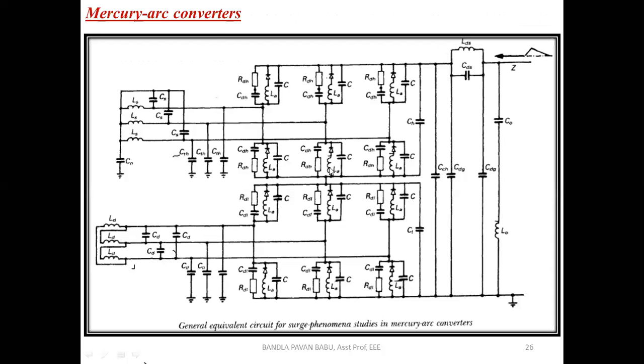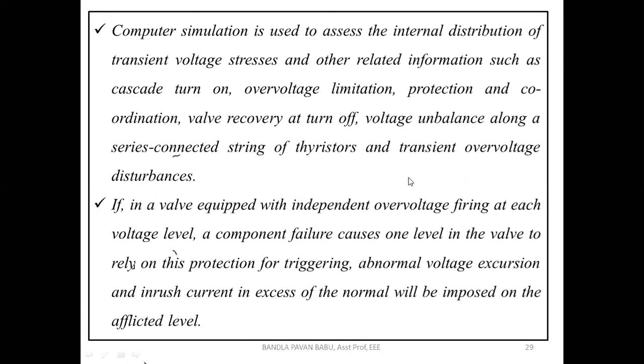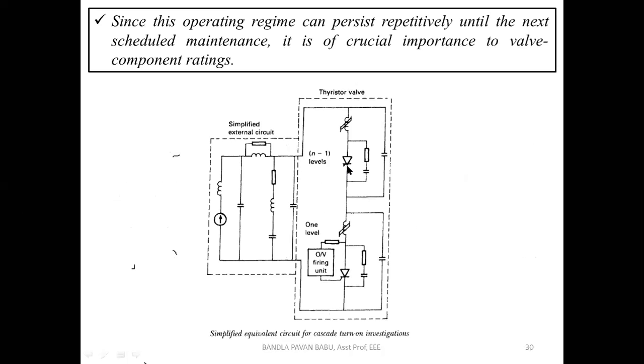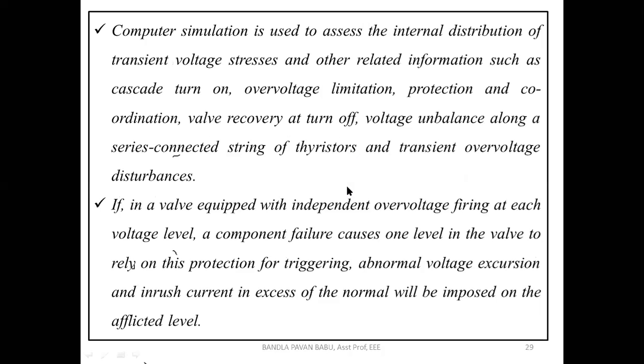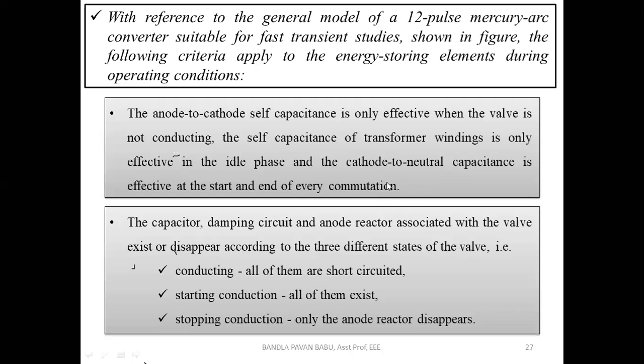So what does it mean? Let us see this diagram. This is the anode part, and this is the cathode one. This is the gate terminal. The cathode is connected to the ground terminal. So cathode to neutral capacitance is effective at the start and end of every commutation.